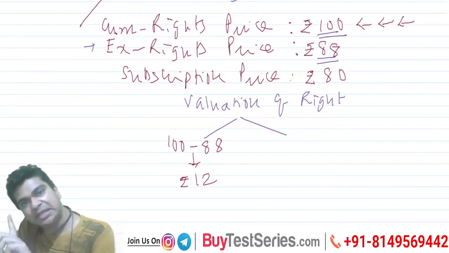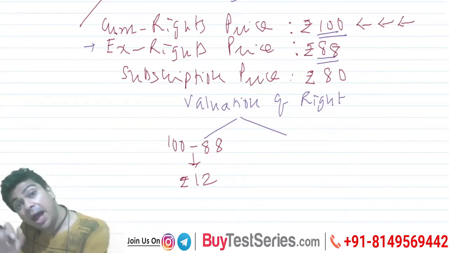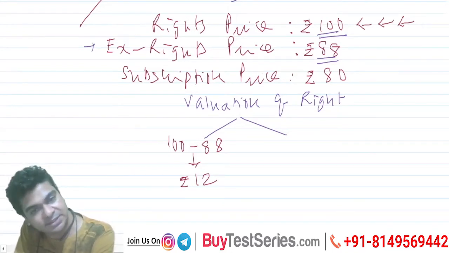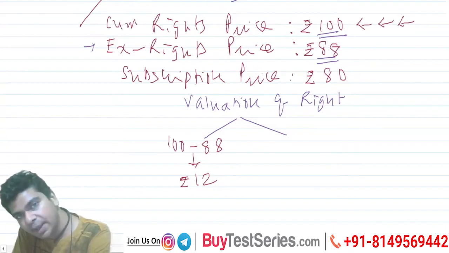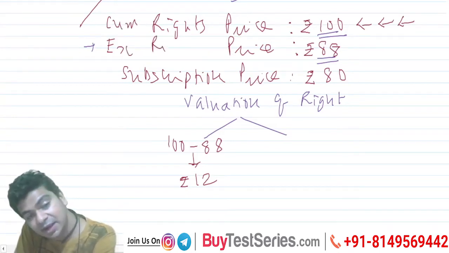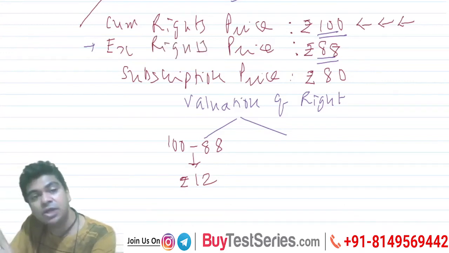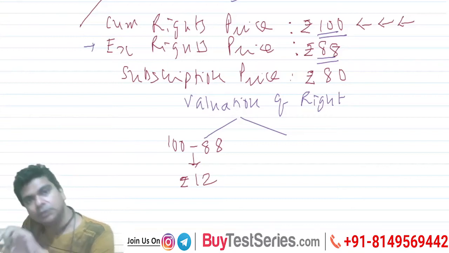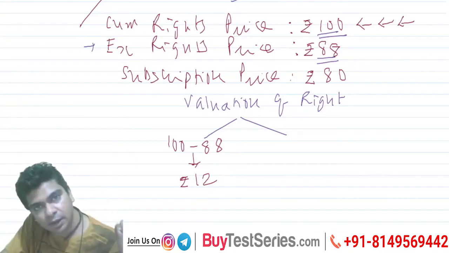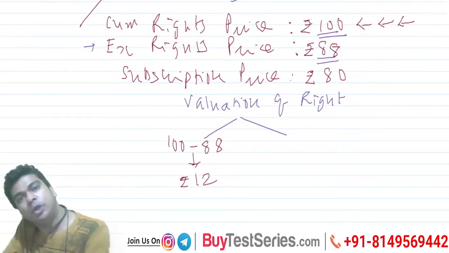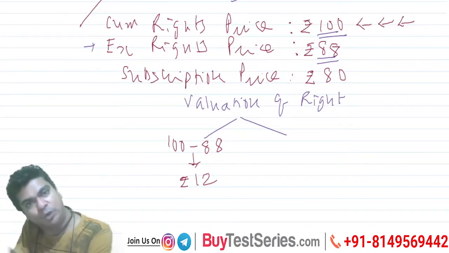Again, I repeat, in case you missed out: are you interested in applying for the rights issue? You say yes. Then you'll have to buy the share on cum rights basis. In that case, you will have to pay 100 rupees. You are saying that no, I am not interested in the rights shares. Fine, then buy the share on ex rights basis. For that, you will have to pay 88 rupees. So 100 is including the right, 88 is excluding the right. So 100 minus 88, 12, I can argue is the value of the right.